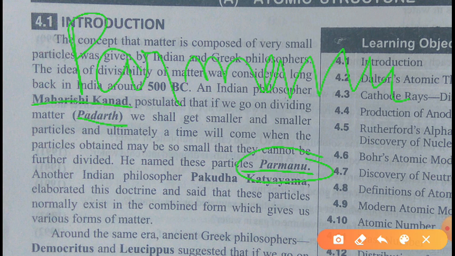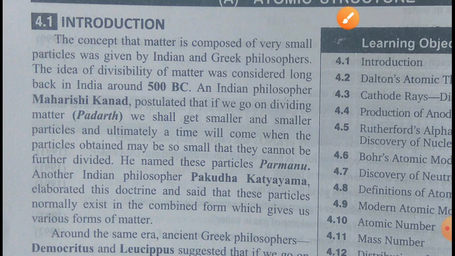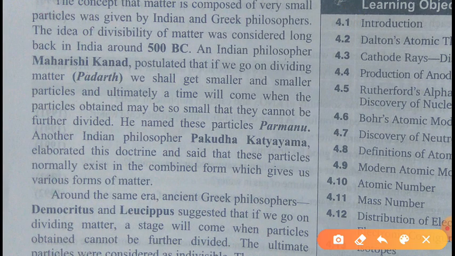Another Indian philosopher, whose name is given here, Pakudha Katyayana. What they said about matter is that the particles normally exist in a combined state, which gives us various forms of matter.